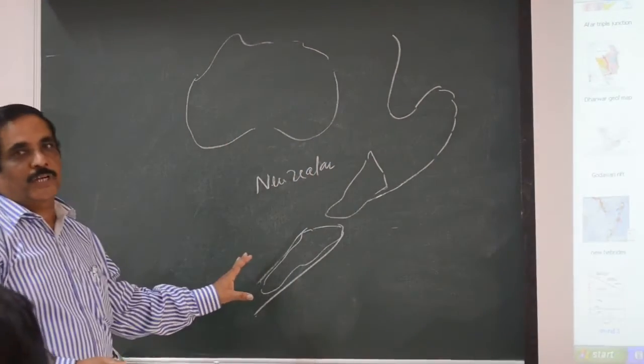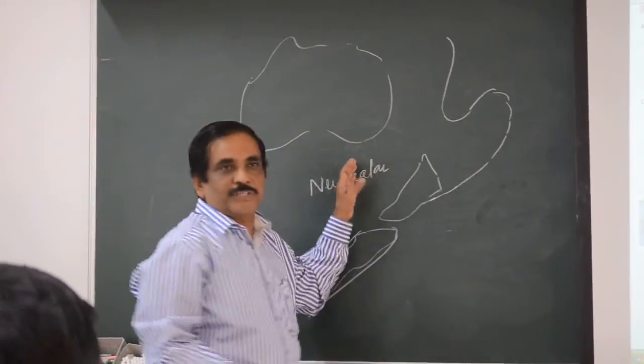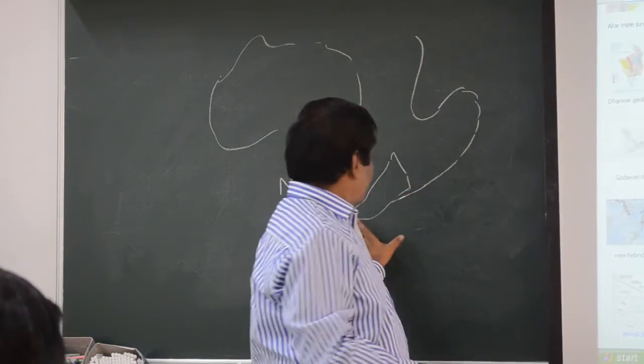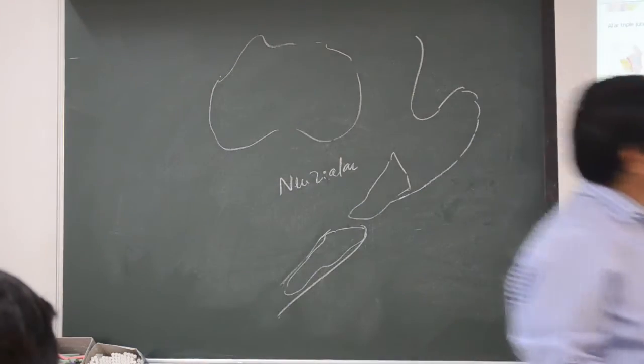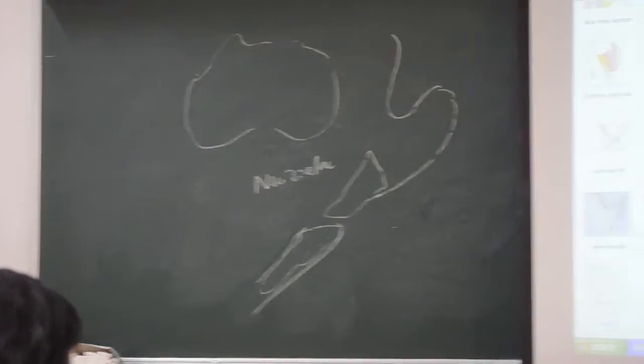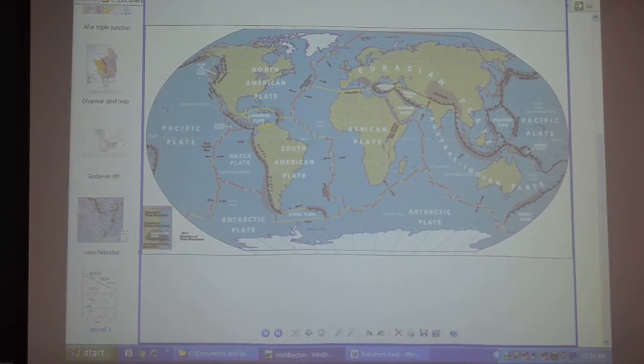So the location of New Zealand you understood? So this is the Pacific plate going down under the Australian plate. That is the subduction zone we are talking about. So here you will see the Alpine Fault, the transform fault. It is not named after the Alps. Alps is in the Himalayan belt, Himalaya or the Switzerland Alps.